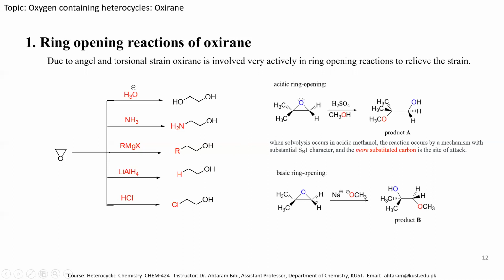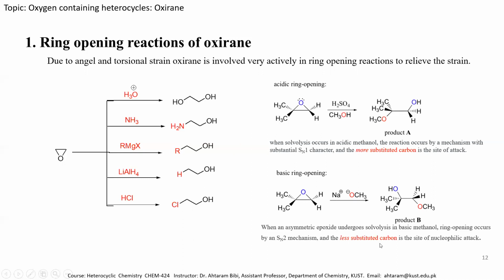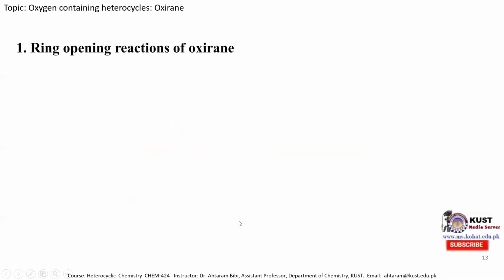We can see both carry hydrogen. So this will attack this carbon atom, which is less sterically hindered. So the ring will open from the less substituted carbon atom when the basic condition is applied.